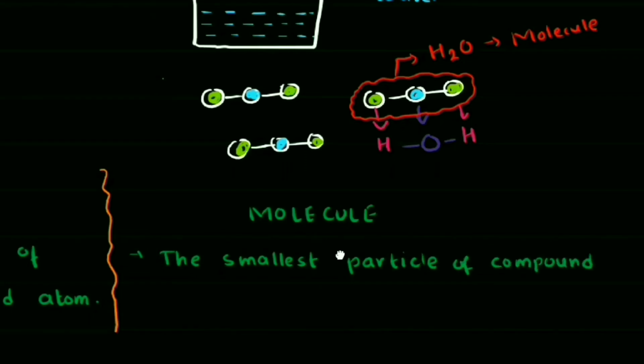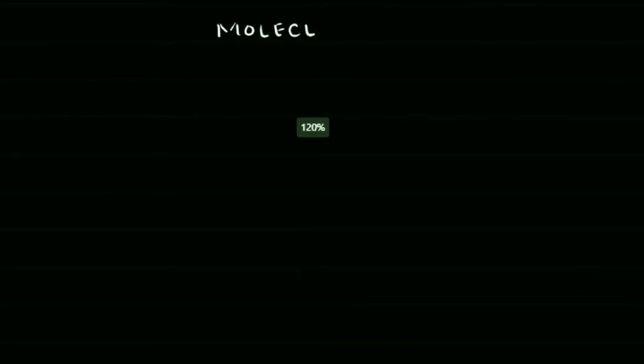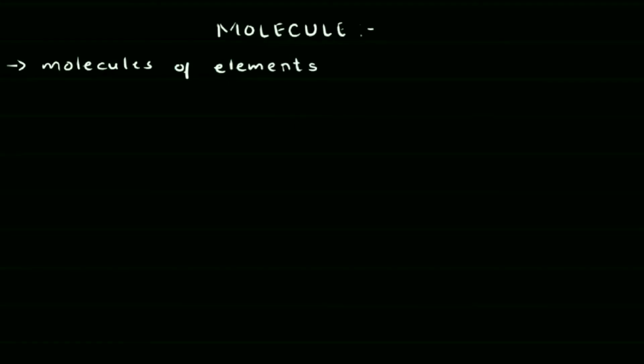Now the molecule part is a little bit tricky because we also have molecules of elements. So we just talked about the molecule of a compound. So what are the molecules of elements? Let's look at one element. So we have our hydrogen.